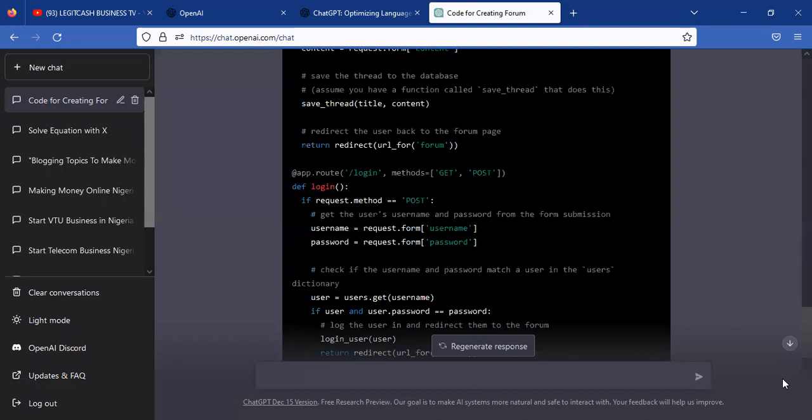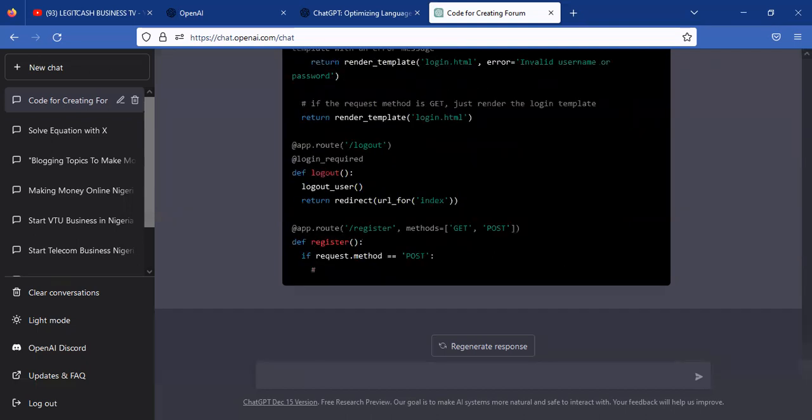Another question you may ask, remember, each question we are asking is like a claim. For instance, I asked, how can I add this code to a web host?